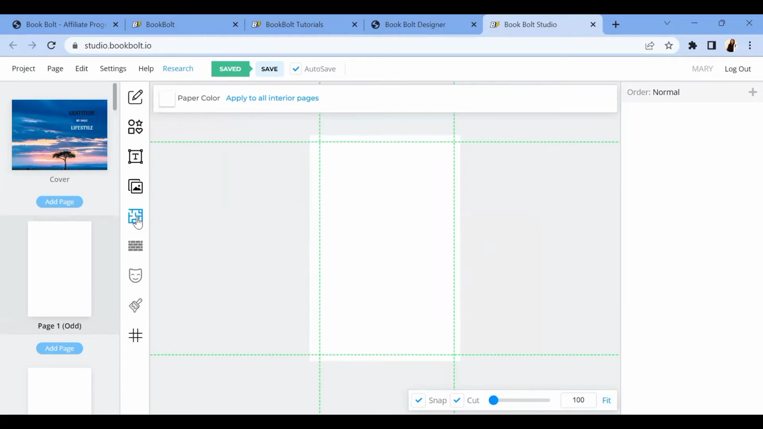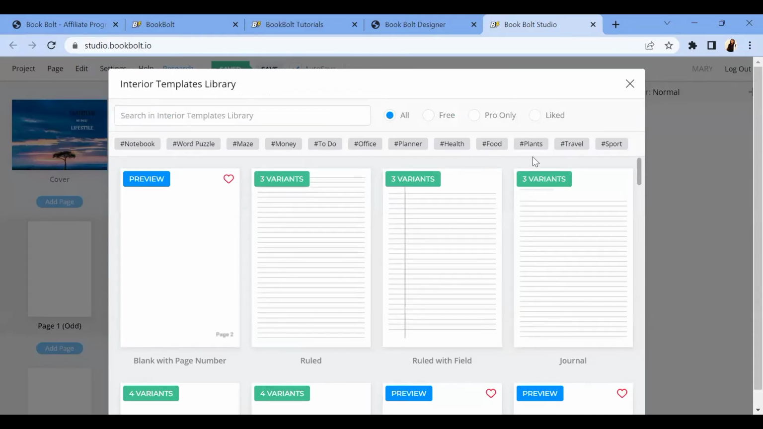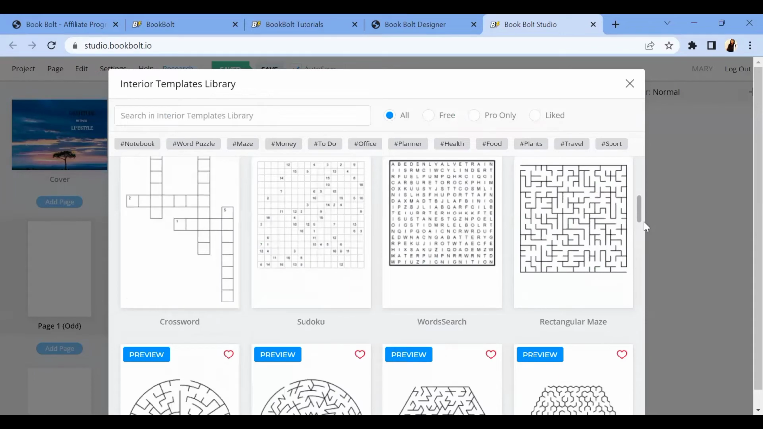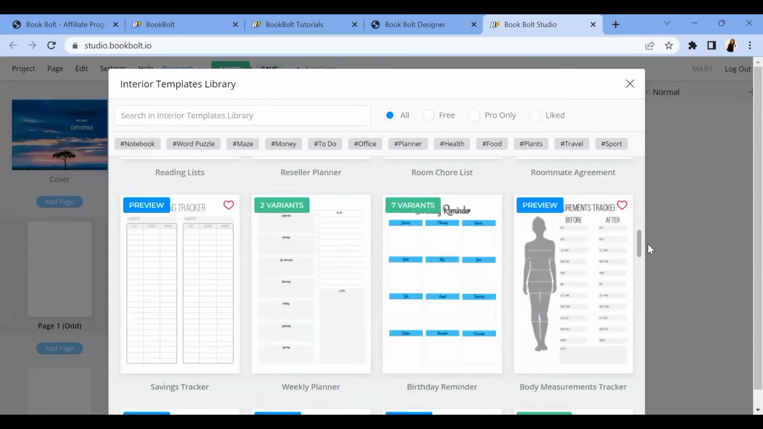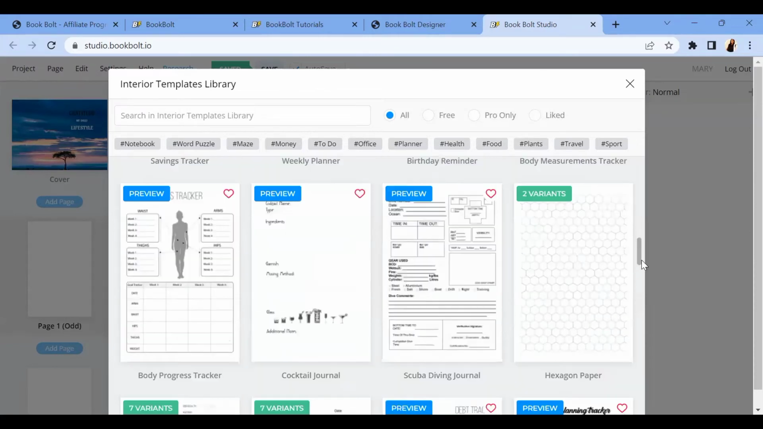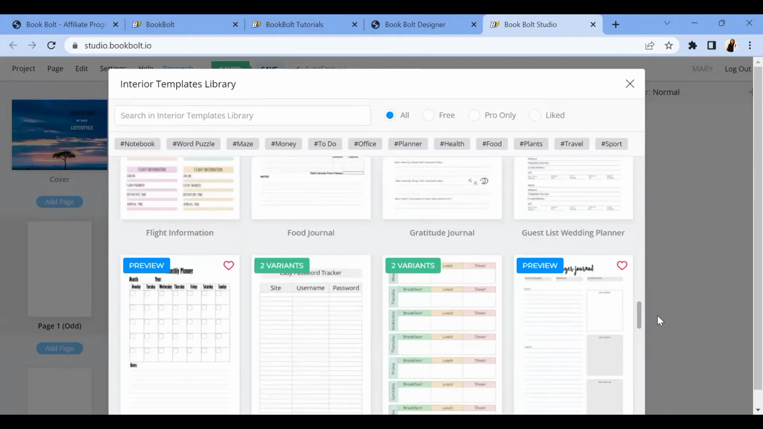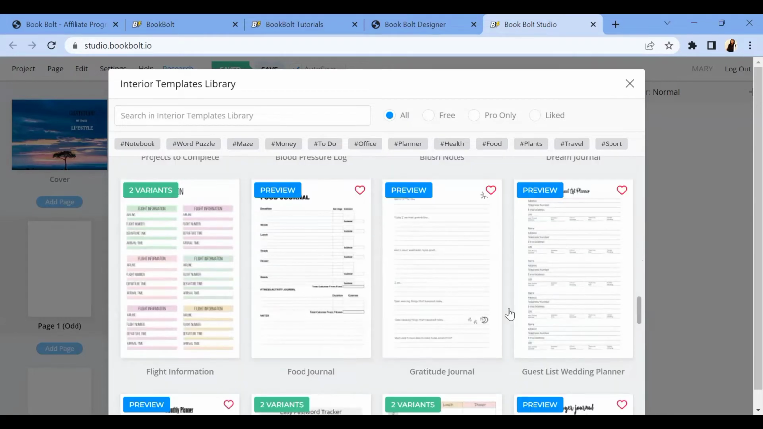You're going to come over to this maze-like symbol that says page template. You click on page template, and it's going to bring you to this section where you have a lot of templates that you can use, depending on what you're creating. This says a body measurement tracker. This is a birthday reminder. There are a lot of templates that you can use over here. For the sake of this video, I'm going to be doing a gratitude journal, so I'm just going to click on gratitude journal.